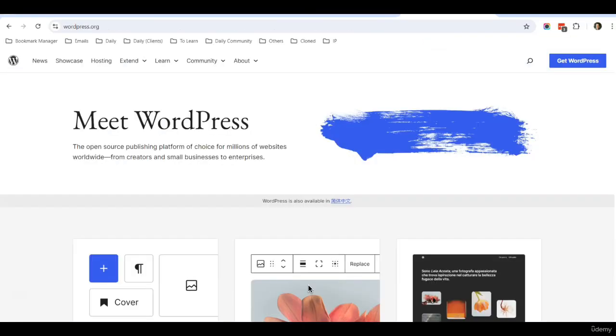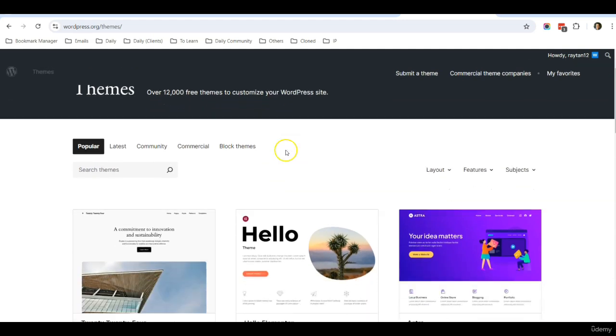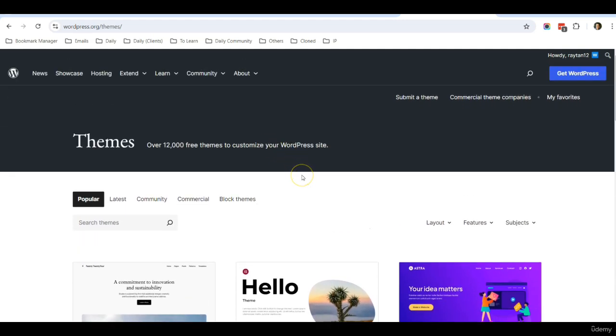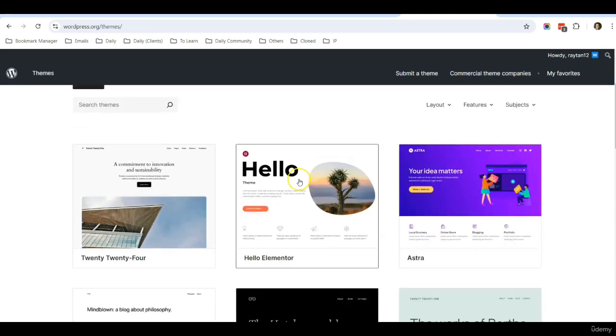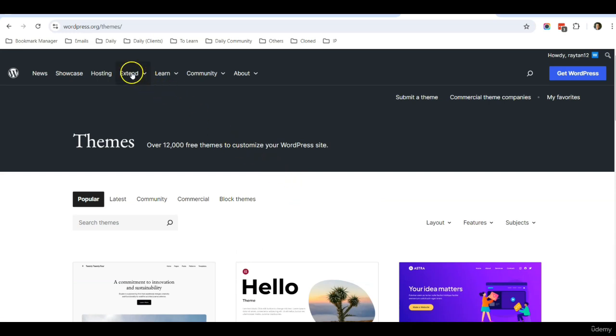So let's take a look at the WordPress website. This is the official WordPress website, wordpress.org. And if you were to go under Extend and click on Themes, you can see that there are more than 12,000 free themes that you can use for the WordPress website. So we have a very huge community to constantly contribute WordPress templates, themes for users around the world to use.